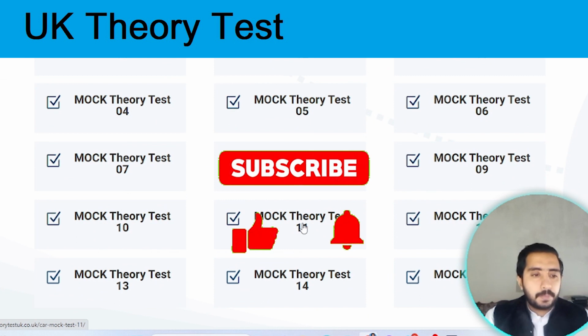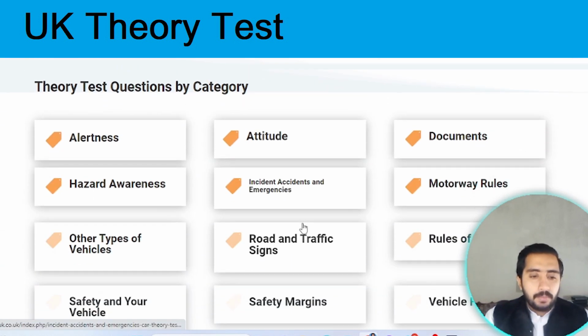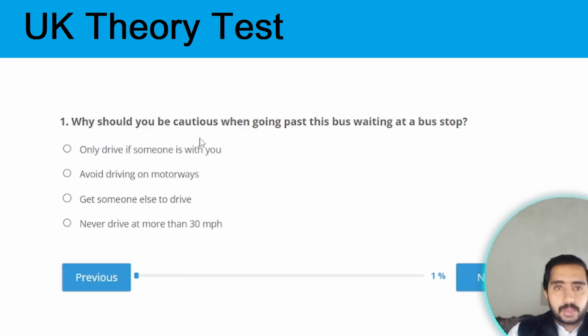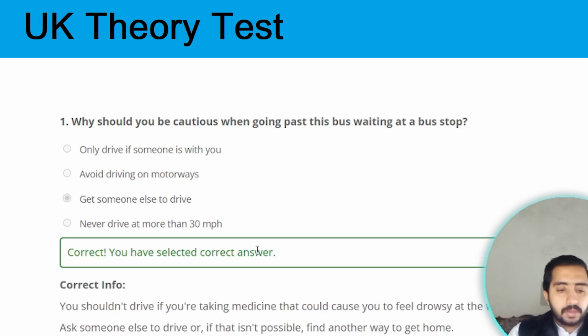So here is the page of the car theory test, and here you can see that in our last video we have covered documents theory test. Now in this video we are going to cover hazard awareness theory test. So let's start this quiz. Our first question is, why should you be cautious when going past this bus waiting at the bus stop? The correct answer is get someone else to drive. Option C is the correct one.